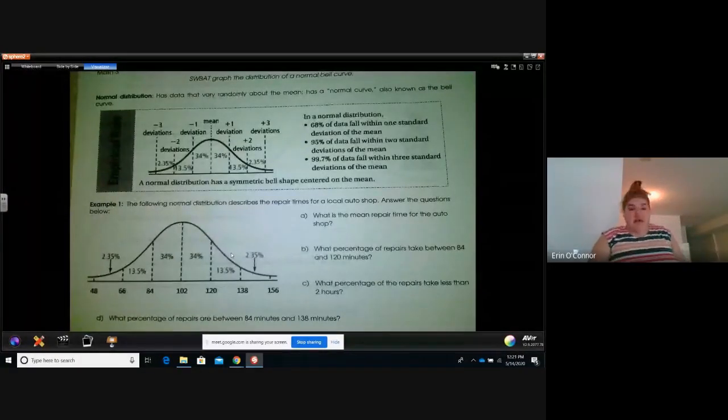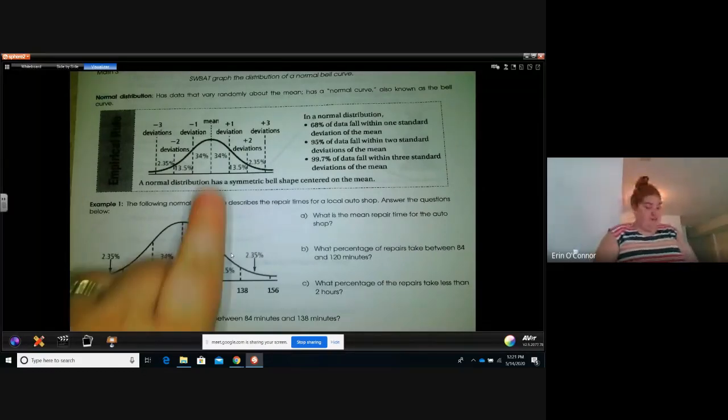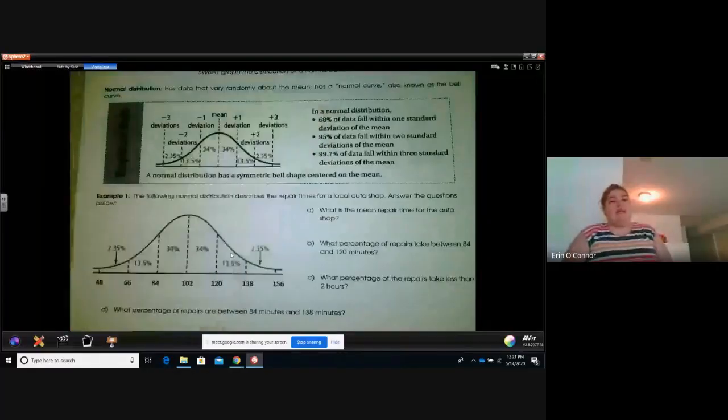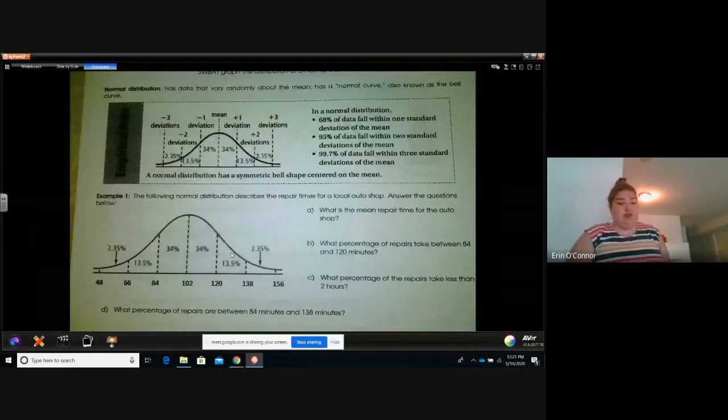Within 3 standard deviations of the mean, 99.7% of all data lies. Meaning that if you're outside of those standard deviations, you are considered statistically significant because it is so different from the rest. Learning that 68, 95, 99.7 rule is key because you need to know those numbers as you go on.